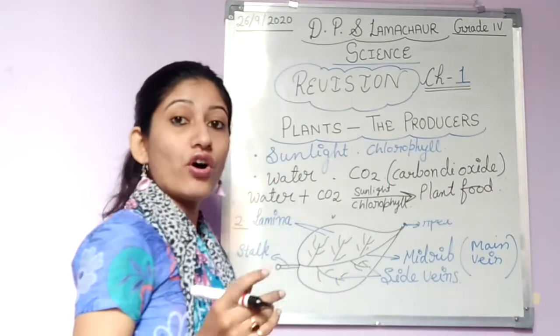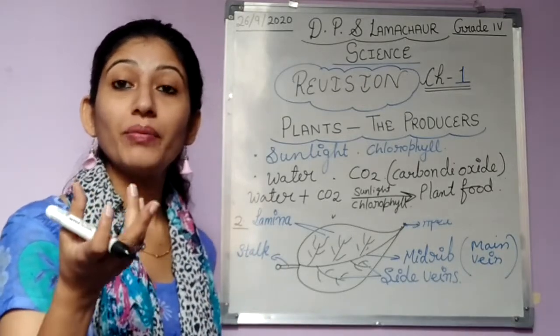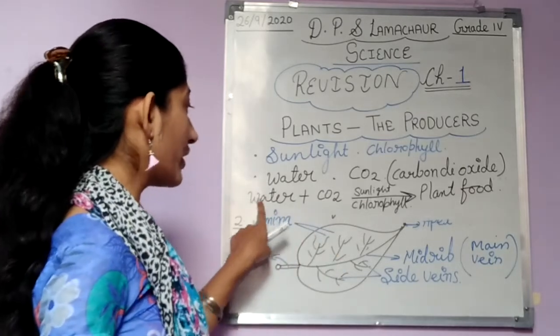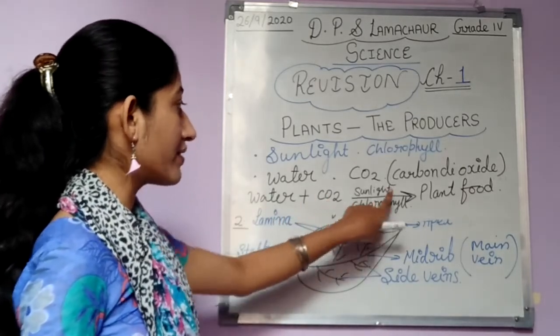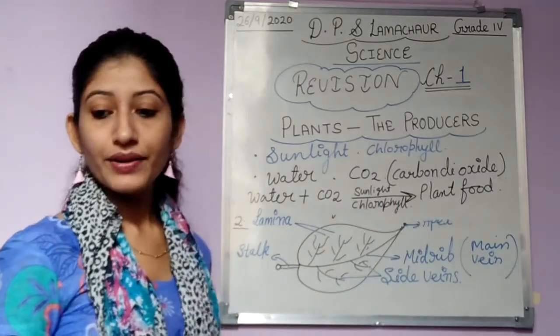Now I have also explained you about this and I have also given you another symbolic reaction also. ये reaction तो simple सी है, water plus carbon dioxide in presence of sunlight and chlorophyll get changed into plant food, right?